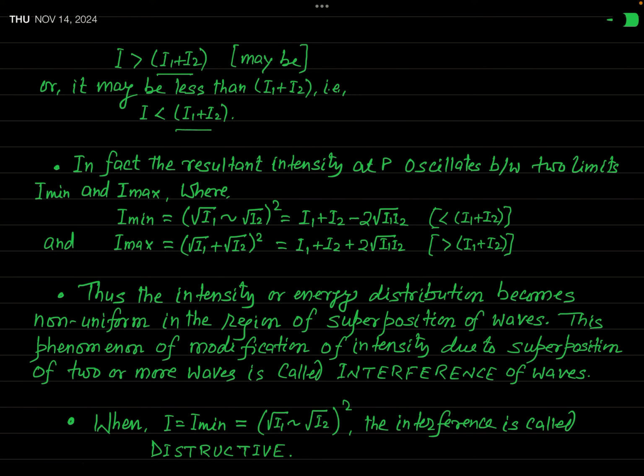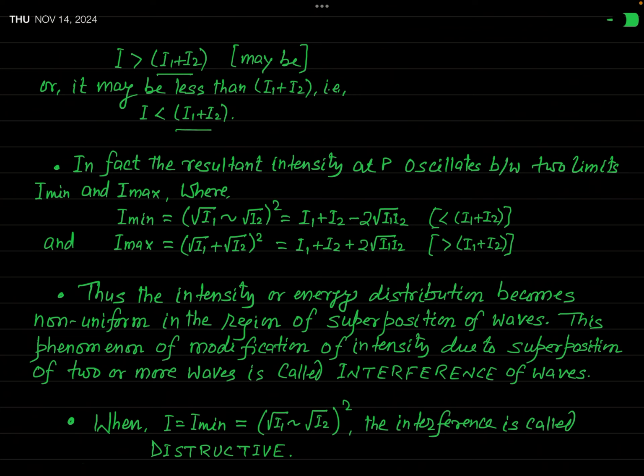Actually, what is the reality? We will see when I teach you the basic theory of interference in this lecture. But before that, I am writing that result directly here so that you can understand the definition in a concrete manner.